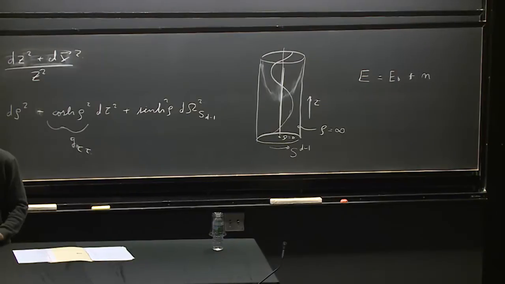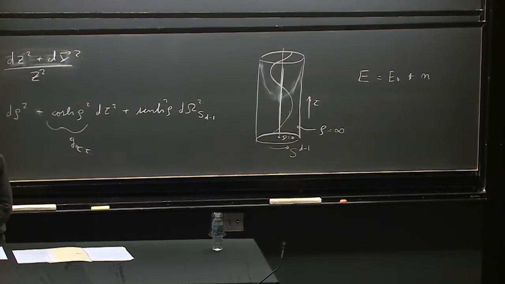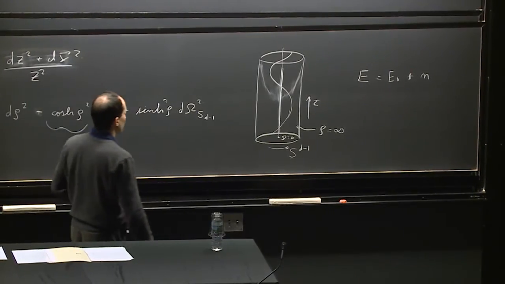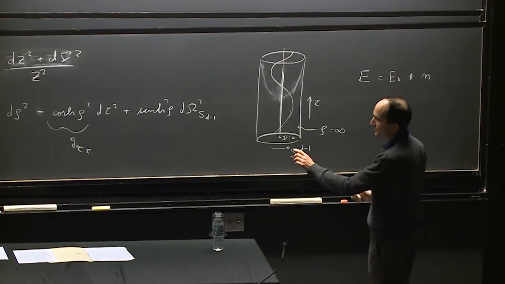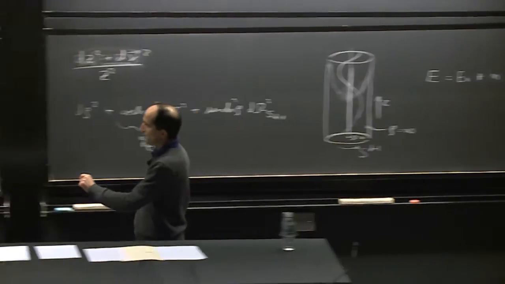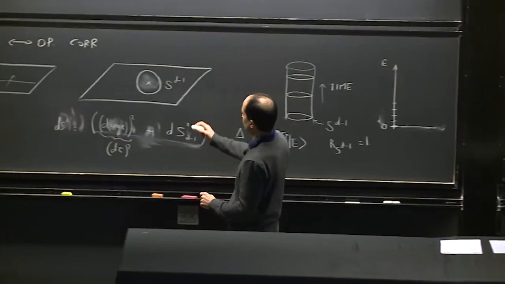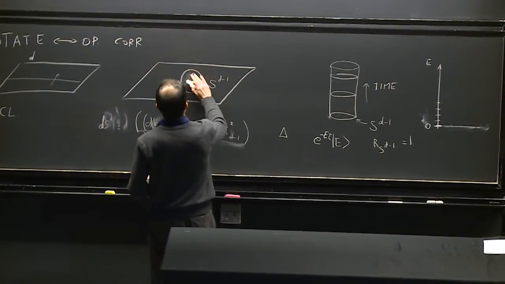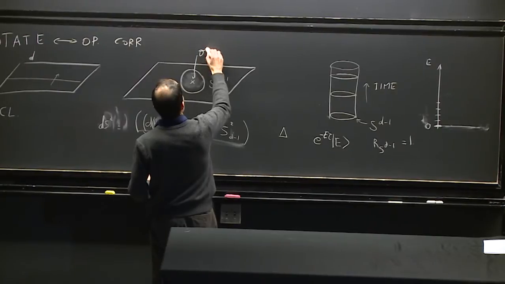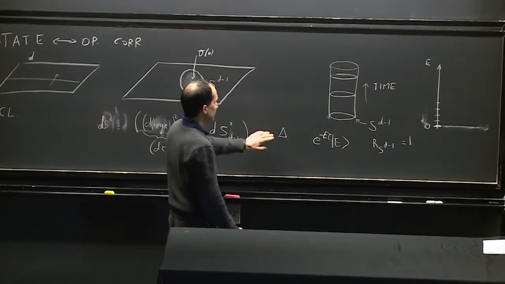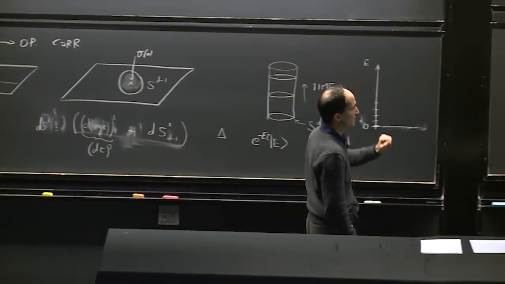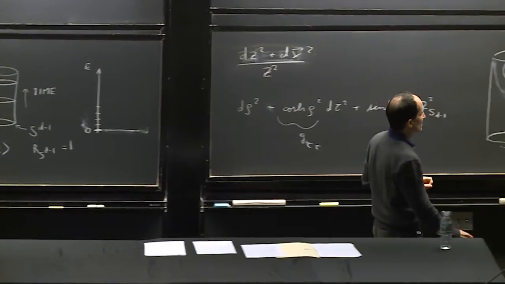Now, what about that zero of energy? Well, the zero of energy corresponds to what? So here, when we were inserting an operator at the origin, so if we set here an operator O at the origin, it has some dimension, and that energy E0 would be the dimension of the operator.